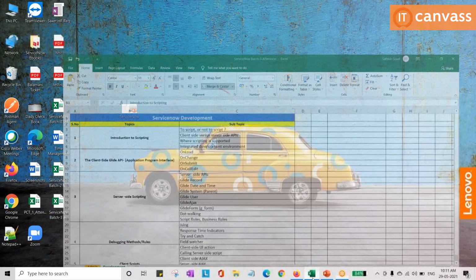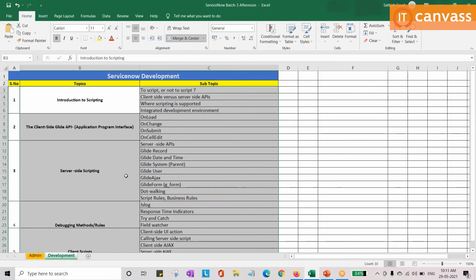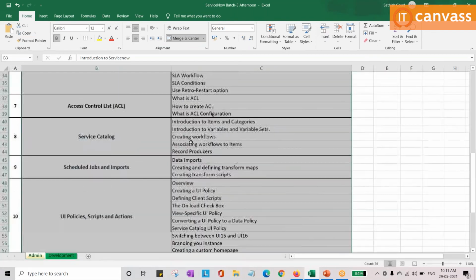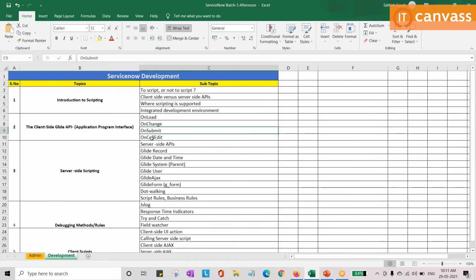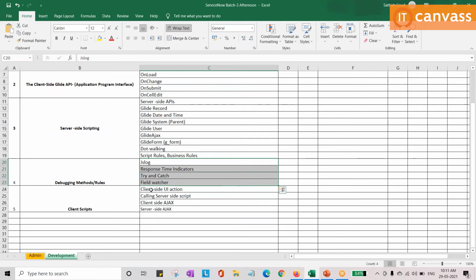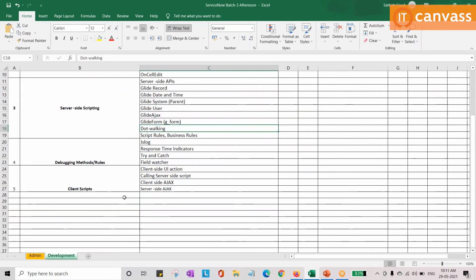Let me show you the agenda which we're going to cover in the entire sessions. It includes development, and it includes the fundamentals activities: what are ACLs, what are update sets, what are policies. And if you go to development, it all includes scripting: onChange, onCellEdit, server-side scripting, all the debug activities, client-side AJAX calls, and where to script what. We are not including any integrations here because integration is a completely separate training, but I will definitely give you a demo for the integrations as well, using SOAP or REST, or at least ServiceNow to ServiceNow.